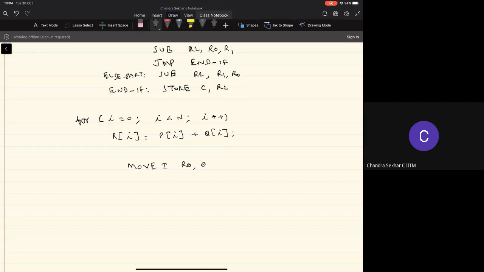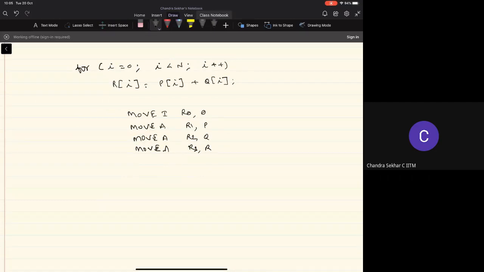Then we have to move the addresses of the different arrays that we are dealing with. So first we'll move the address of the array P into the register R1, then move the address of Q into register R2, then the address of the array R into register R3. So until this point, it is exactly the same as what you have done in the CISC architecture. You can go back and check the notes that we have.